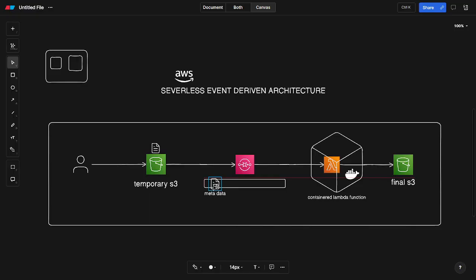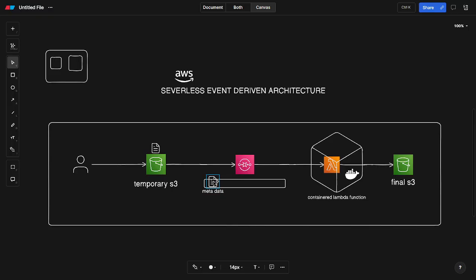What is this S3, what is this SQS, what is this Lambda function, we're going to discuss in a later video, and we're going to dive deep into serverless and event driven architectures in future videos. For now, we're just going to discuss the application we're going to build today: a basic PDF compressor that stores the result back again.